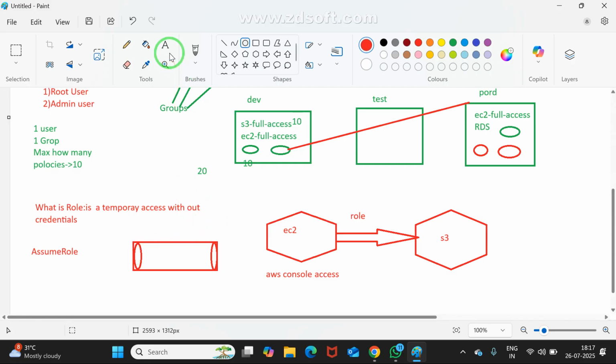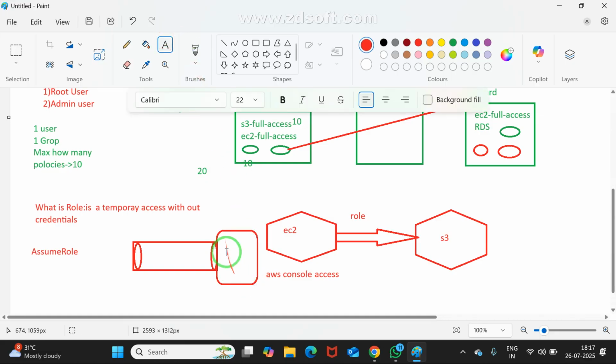This role, see, this is the service. I'm taking one service name. What is the service name? Assume once again, this service name is S3. S3 service, I want to provide